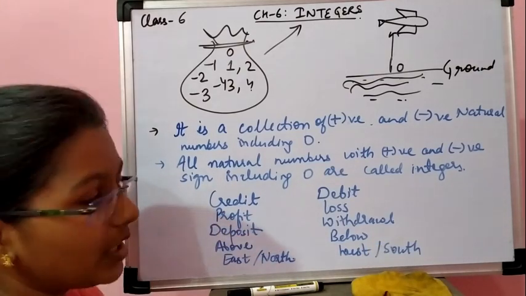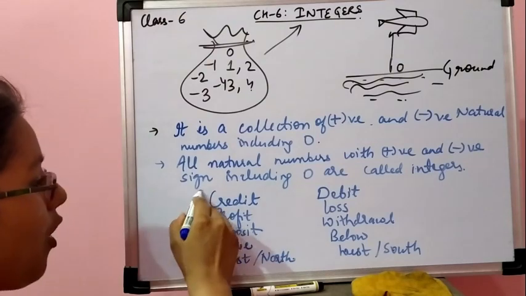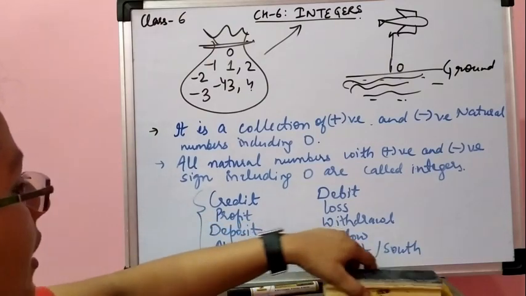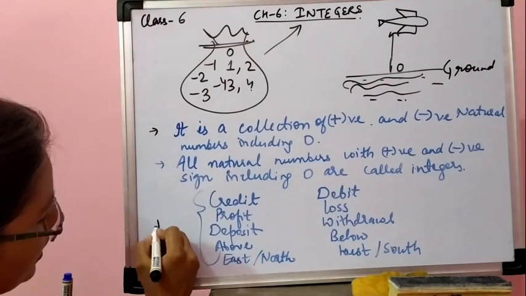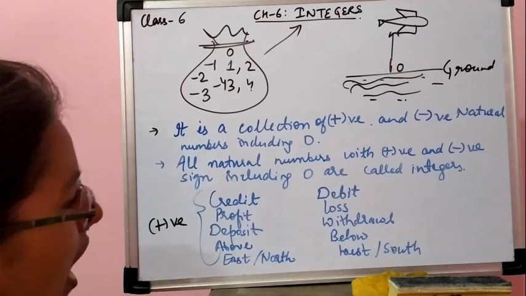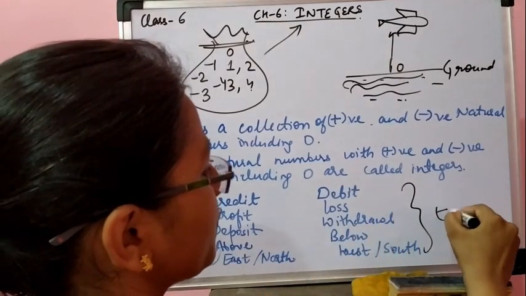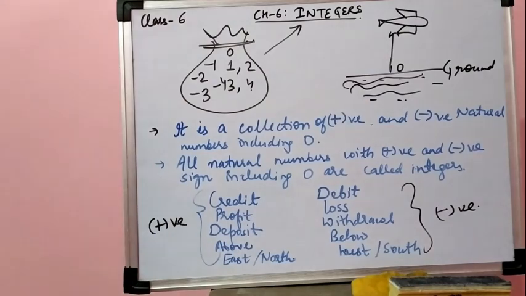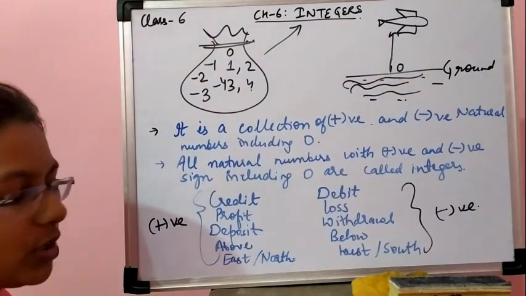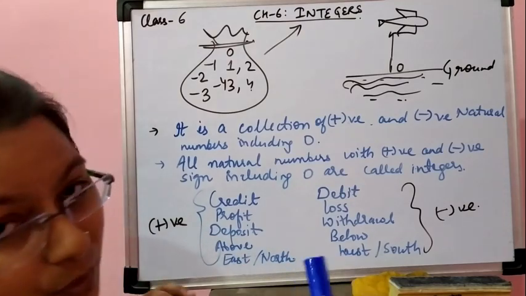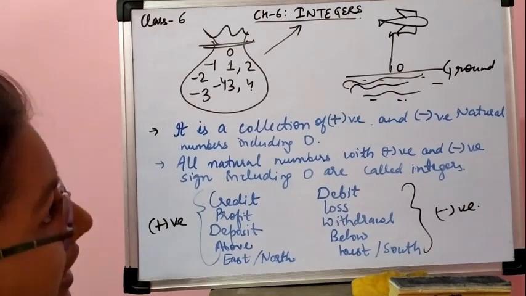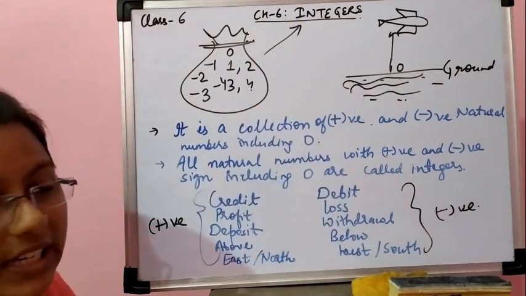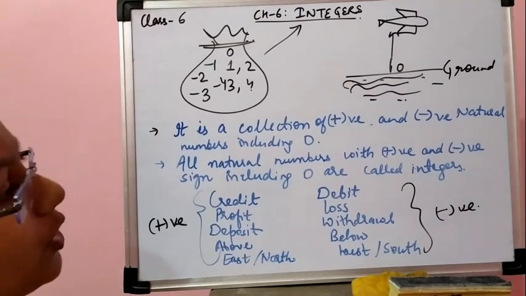These are the words which we have listened to in our daily life. All these words are representations of positive words; they are represented by a positive sign, and the others by a negative sign. So in our daily life also, we are dealing with integers. We are having something positive with us, something negative with us, and both are balancing each other. That's why this topic integers plays a very important role in our life.